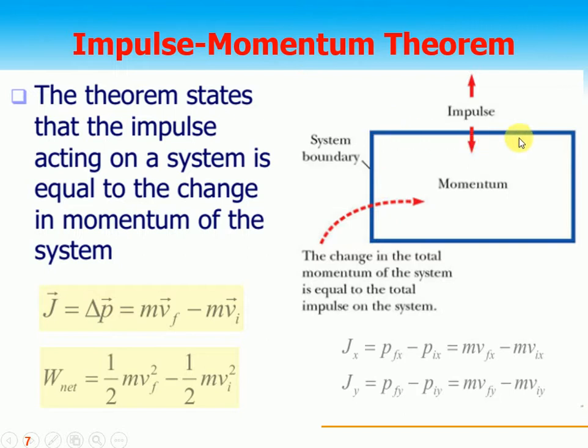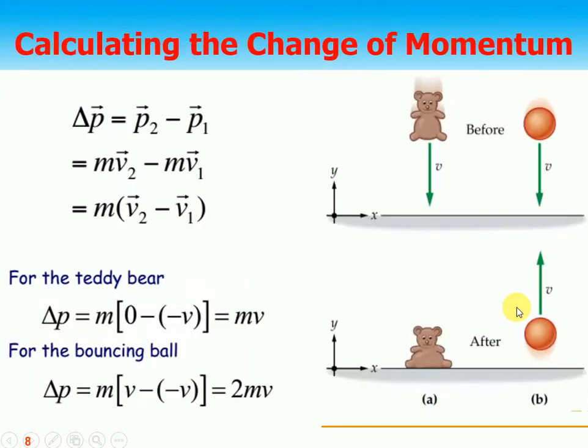So if you see, this is the system, and this change in momentum of the system will give you the impulse in this direction, right? Calculating the change of momentum is very simple. Change of momentum is P2 minus P1, final momentum minus initial momentum, or mv2 minus mv1, or m times (v2 minus v1). So what is the initial velocity of this object here? What is the final velocity? And just find the result.